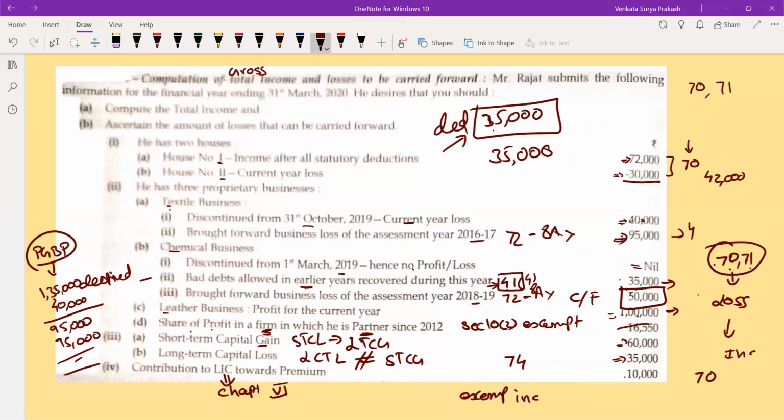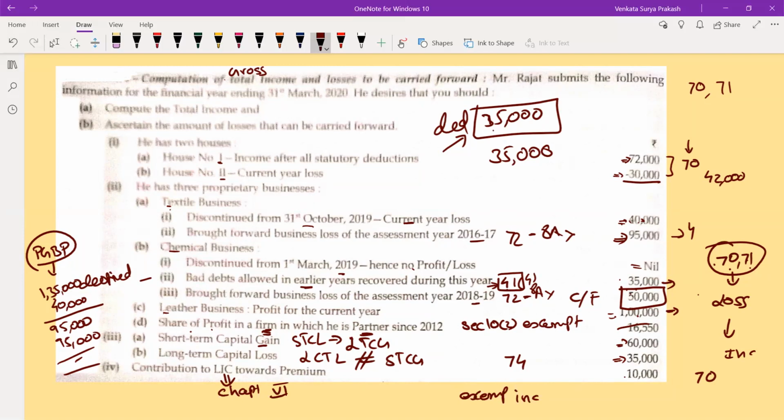Now, so we had discussed the entire problem. Now from the examination point of view, how do I have to do it? We know 40,000 is nothing but your business, house property income. PGBP 0 is my PGBP. Capital gain 60,000 is my capital gain. 35,000 will be carried forward. 50,000 will be carried forward. How do I need to show this? That is one of the most important things.